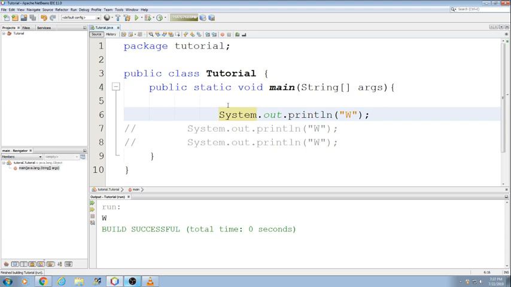But we're starting to get off track a little bit. We're going to be talking about assigning variables in the next video, declaring and assigning.